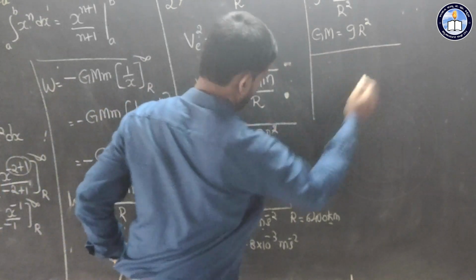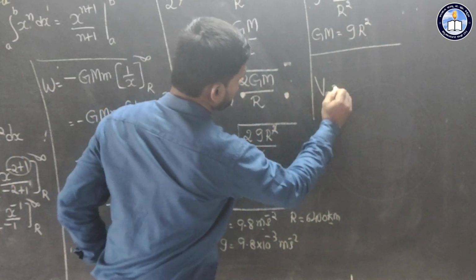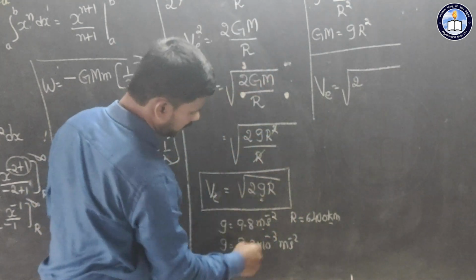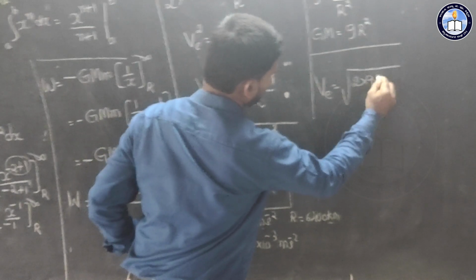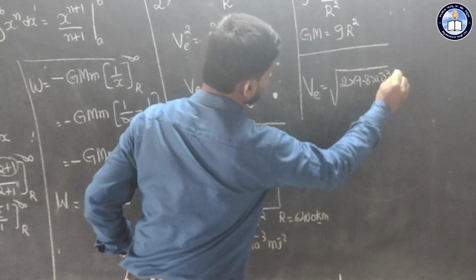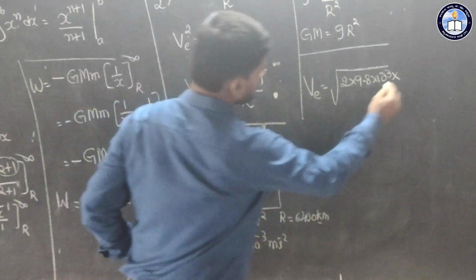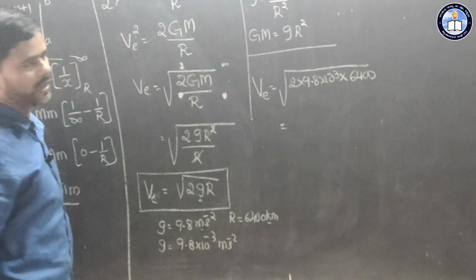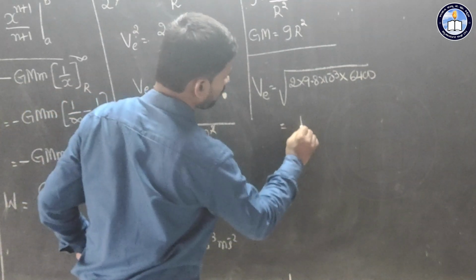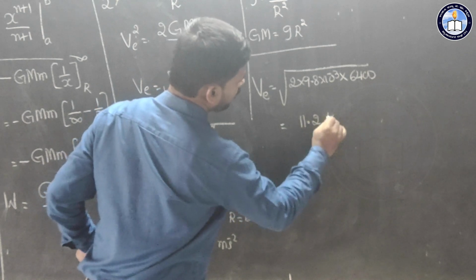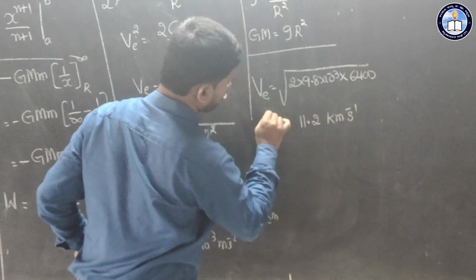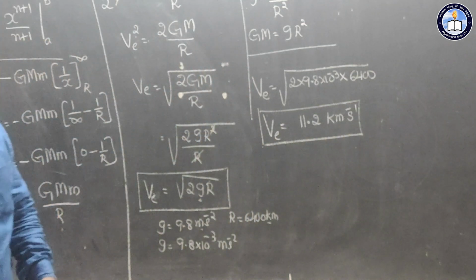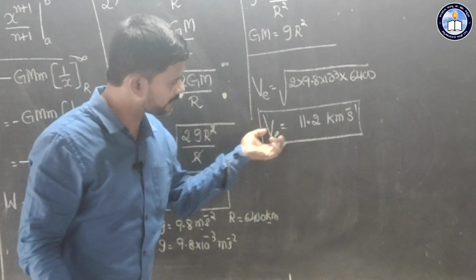Now v suffix e is equal to square root of 2, in place of g we can write 9.8 into 10 to the power minus 3 into r, which is 6400. Then if you simplify these values, you will get 11.2 kilometer per second. So this is the value of escape velocity on earth.